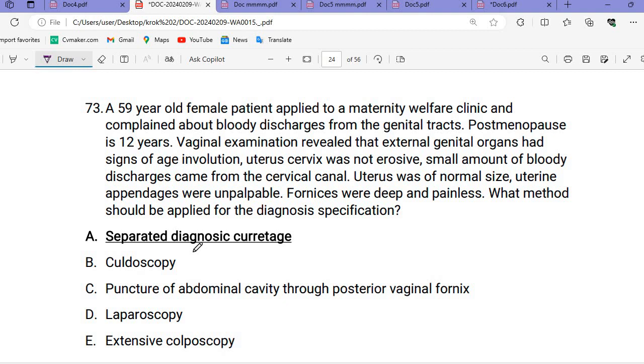Question number 73. A 59-year-old female patient applied to the maternity welfare clinic and complained about bloody discharge from the genital tract. Post-menopause is 12 years.